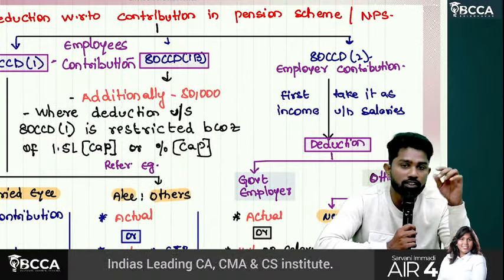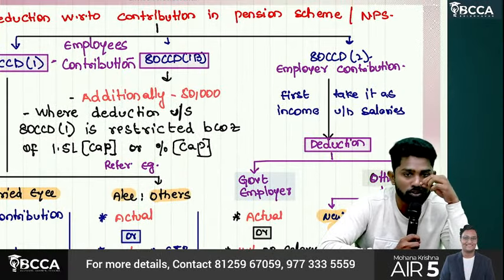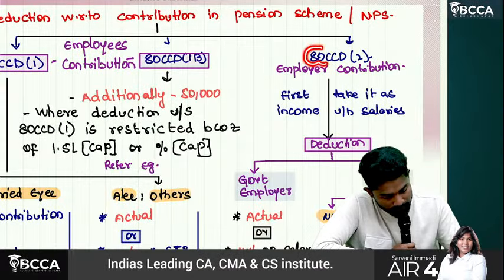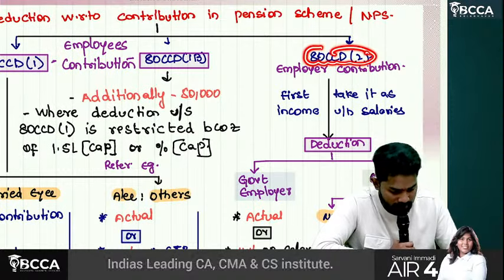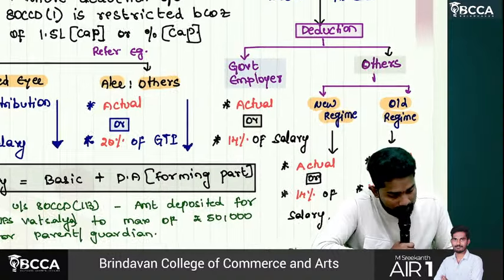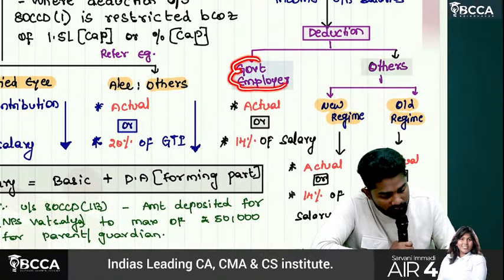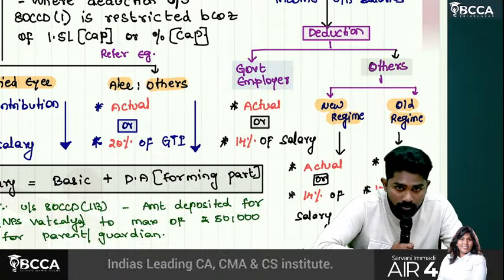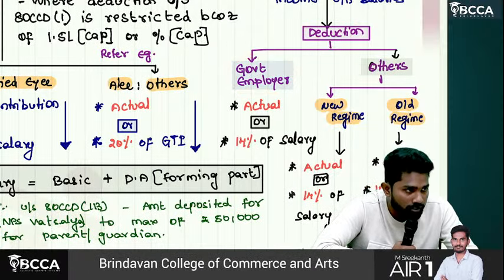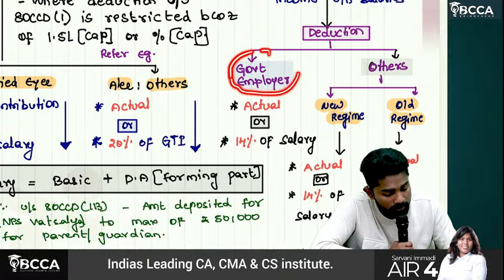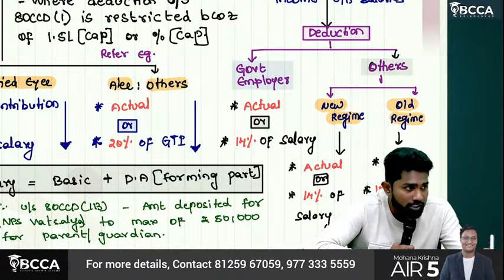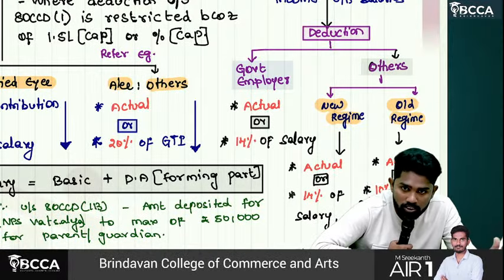Then what else do we have? Employee's contribution. Employer's contribution is there. Employer's contribution is covered under what? 80CCD subsection 2. First we should recognize it as income, that is there. Then deduction. First, whether the employer is government or others. If it is a government employer, I mean nothing but the employee is a government employee, then the deduction is available. Sir, to whom is the deduction? Again to the employee only, double benefit. For his contribution also he will claim deduction. For employer contribution also he will claim deduction.